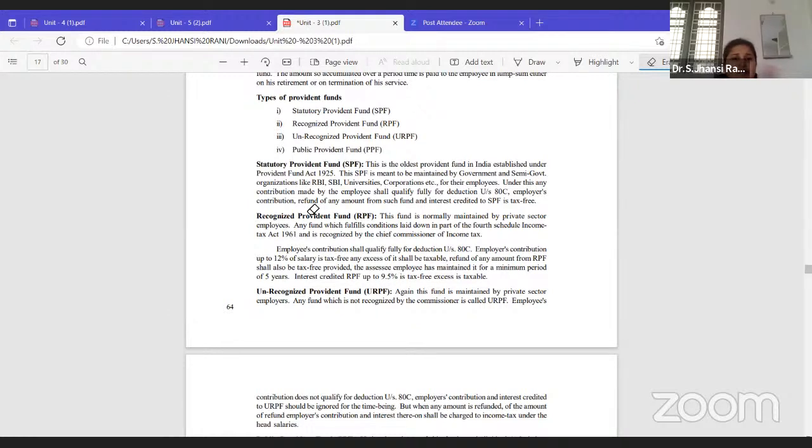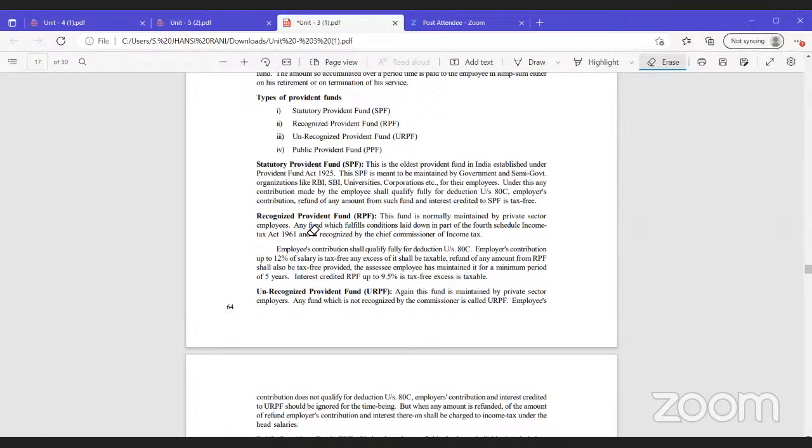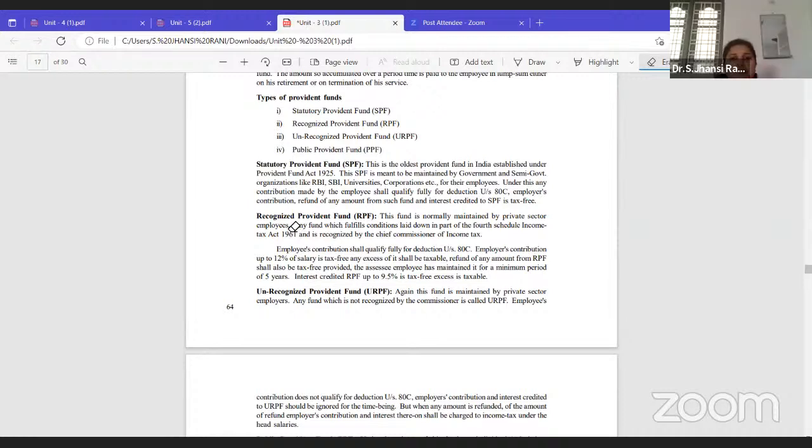Next we have recognized provident fund. Here under recognized provident fund, employer will be contributing and employee will be contributing. That is nothing but CPS, Central Pension Scheme, or National Pension Scheme as we call it nowadays. After 2004, there is no pension for the government employees. So for them, they will have a recognized provident fund under which employer will be contributing. Similarly, employee will be contributing. Both will be contributing together.